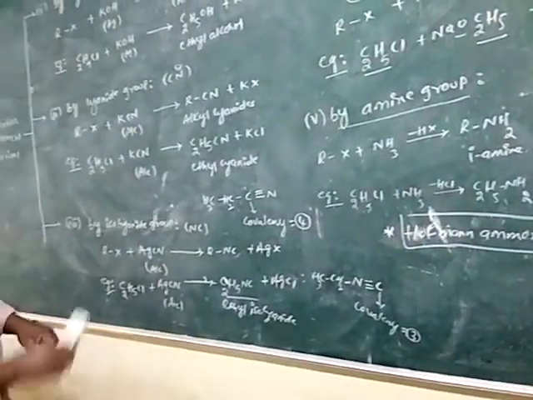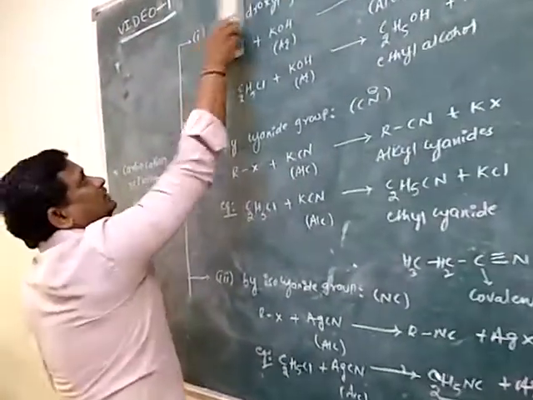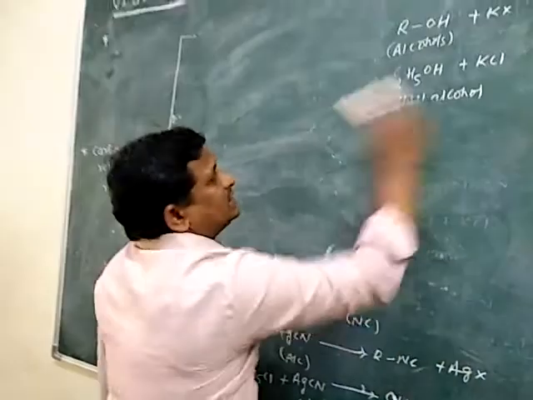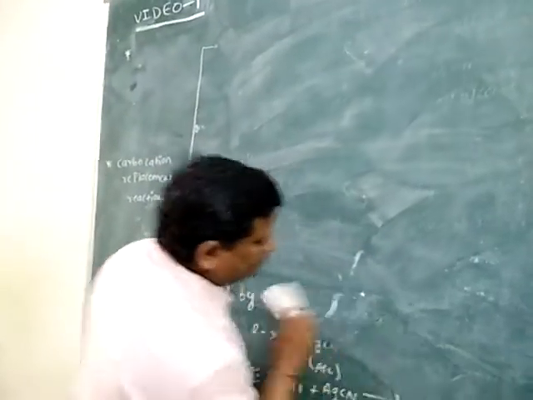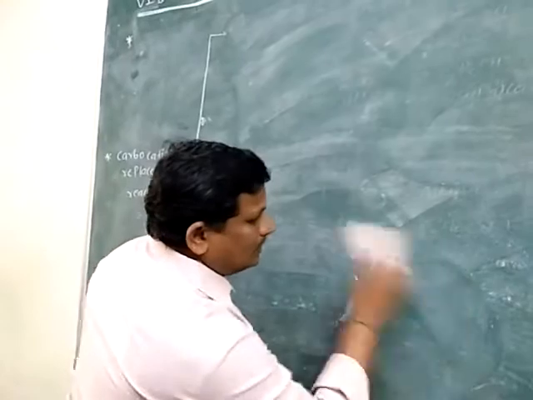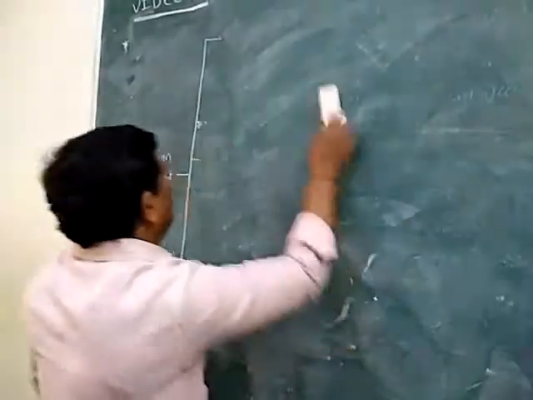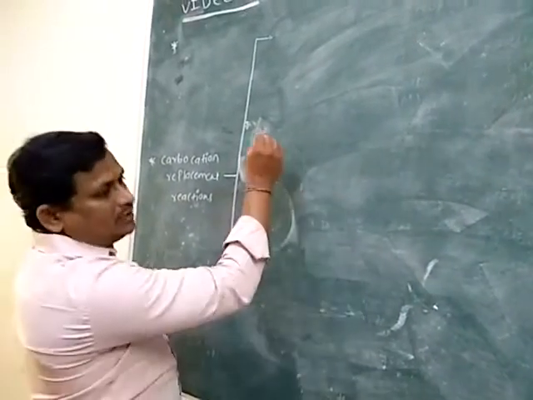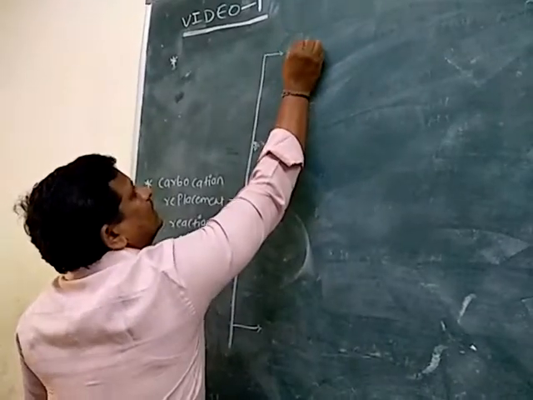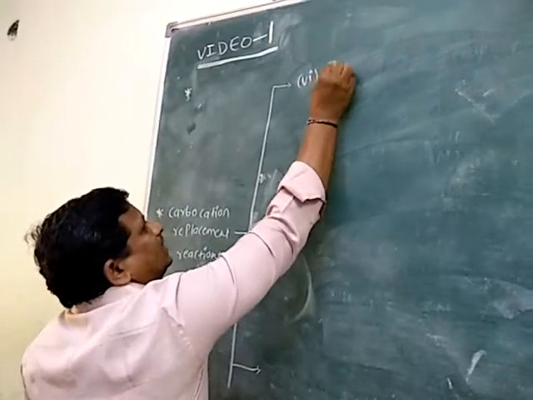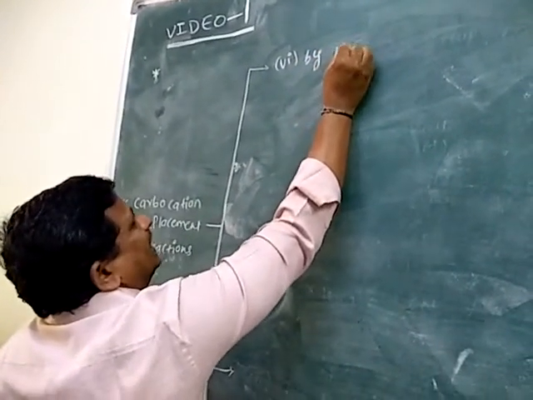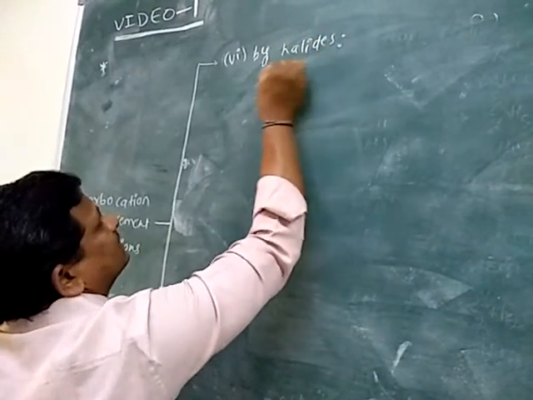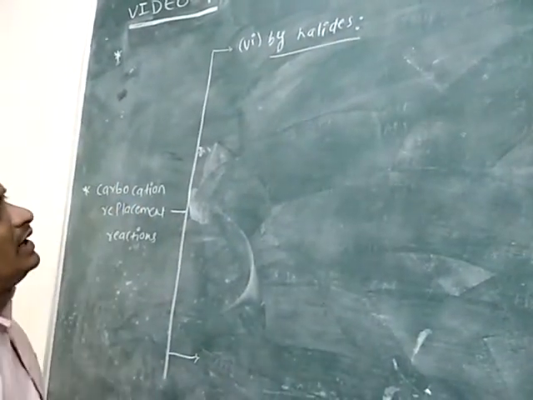Now, next replacement reactions: carbocation is replaced by halides.